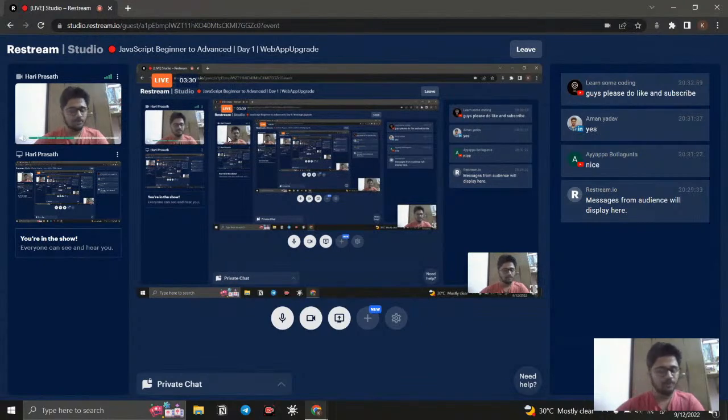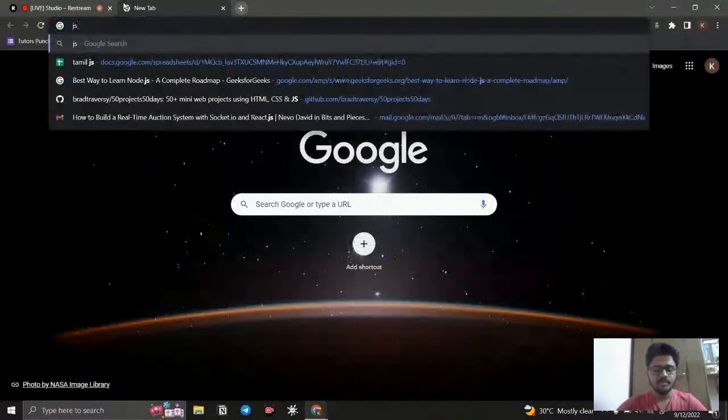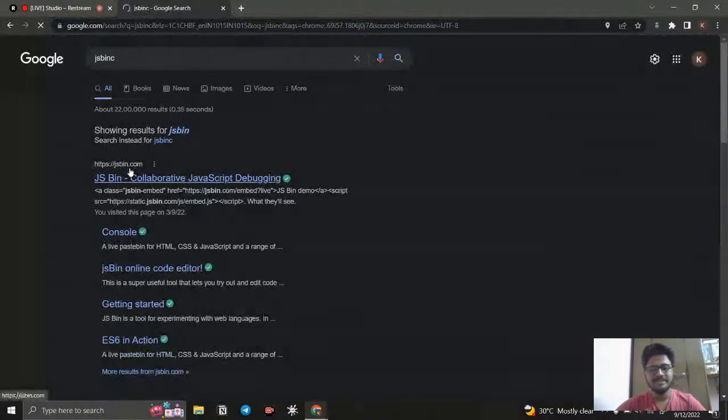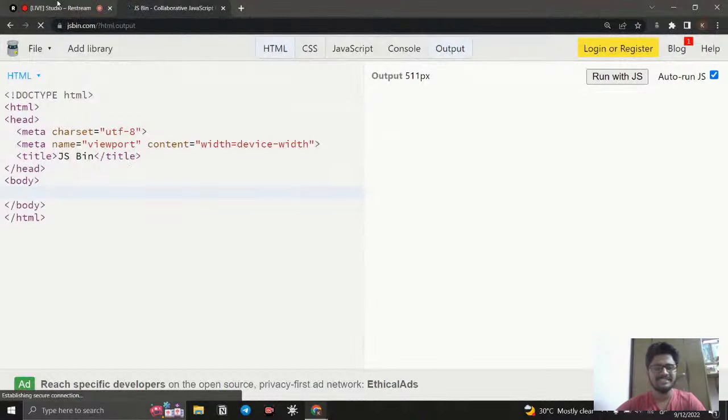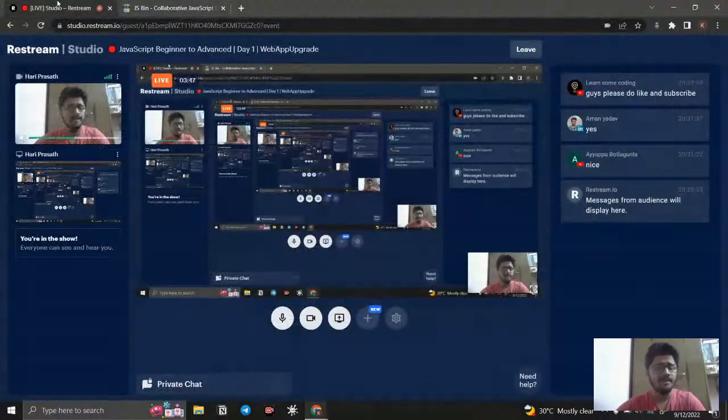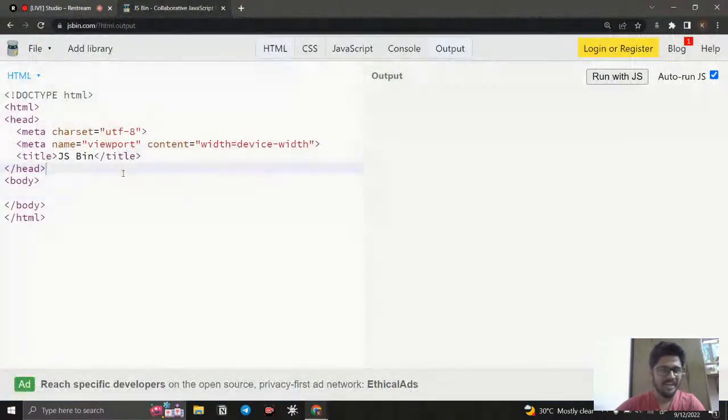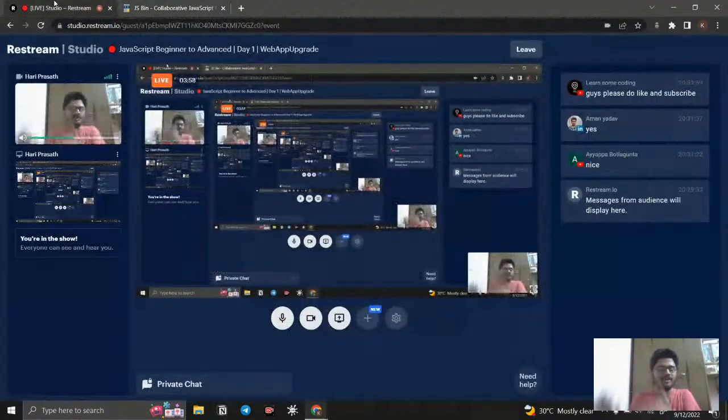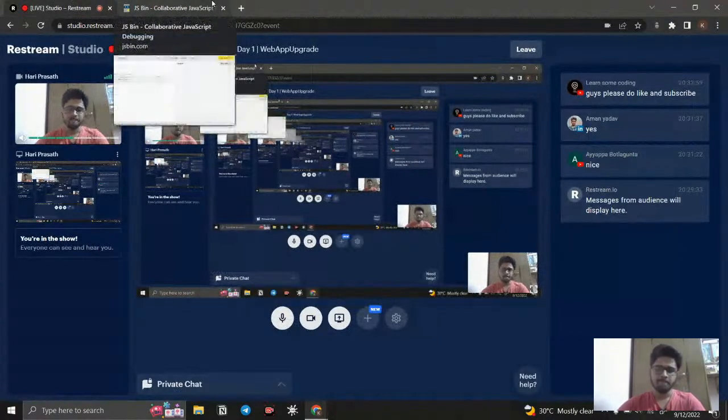For that I'm going to use some tools to teach you. What I'm going to use is JSBin. So what is JSBin? Just like your Visual Studio Code, it is an online compiler, where we can see our code with slides. For example, if I write code here, your output will be displayed here. If you want to follow all the code that I'm writing, you can write it in your Visual Studio Code and open it with Live Server. That will also work, so don't worry about that. This is just an online compiler that you can use.